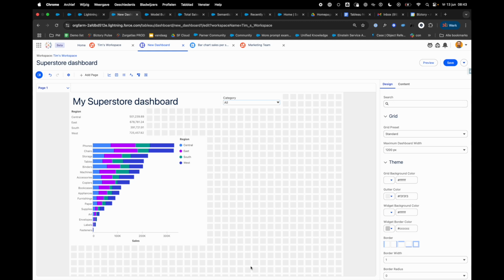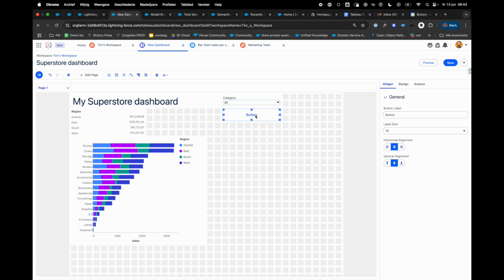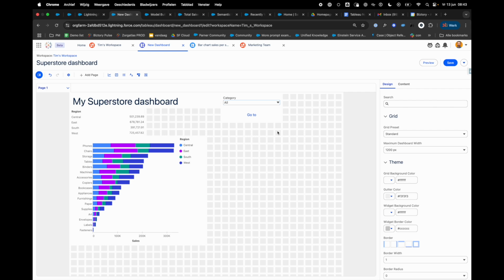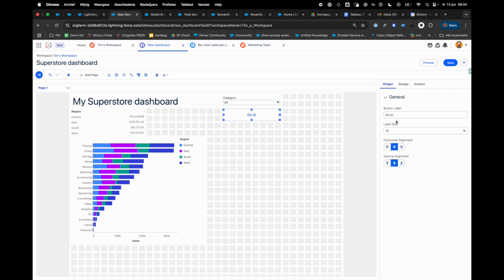Another thing I want to point out, and this is really a big discriminator for Tableau Next, is the fact that you can combine actionability with visual analytics. For example, by clicking button, I can add an action to my dashboard. What does this mean? Of course, you could make a navigation button, go to, etc. But that's not where I'm at here. What I really want to focus on here are the actions. If your company has invested in or is running a lot of Salesforce flows, all these actions can be run from within Tableau Next.